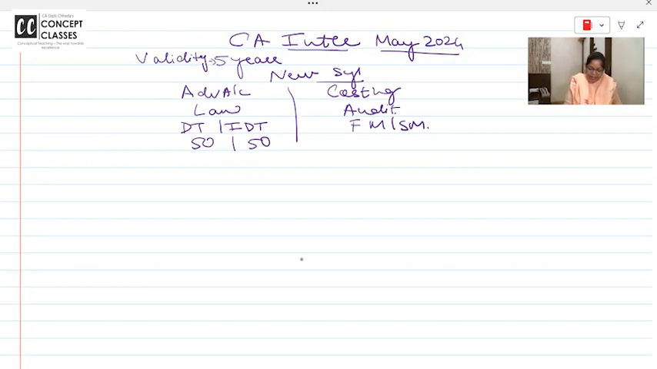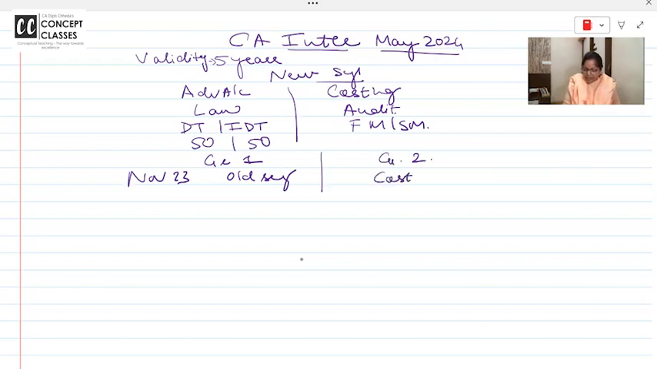Now the common query: ma'am, we have completed group 1 in the old syllabus, you all have written in November 23, and if you clear your group 1, now in group 2 will we have to write costing again? The answer is costing will be exempt for the next 3 attempts, provided you attempt all the exams. Exemption rule is the same, 60 and above marks, and for 3 attempts it is valid. So if you clear group 1 now, in group 2 you will have to write only 2 papers, that is audit, and FM and SM.